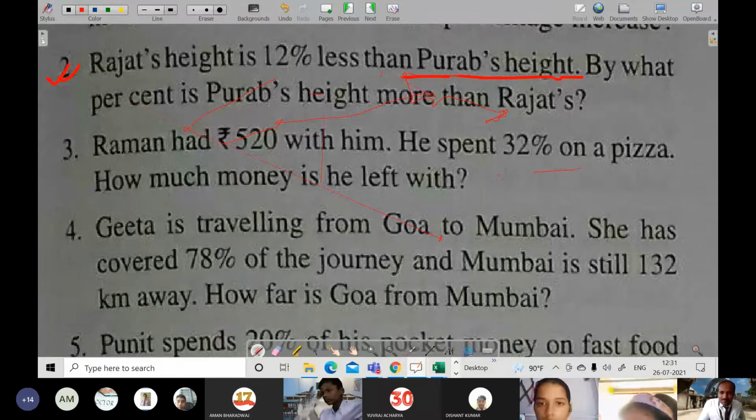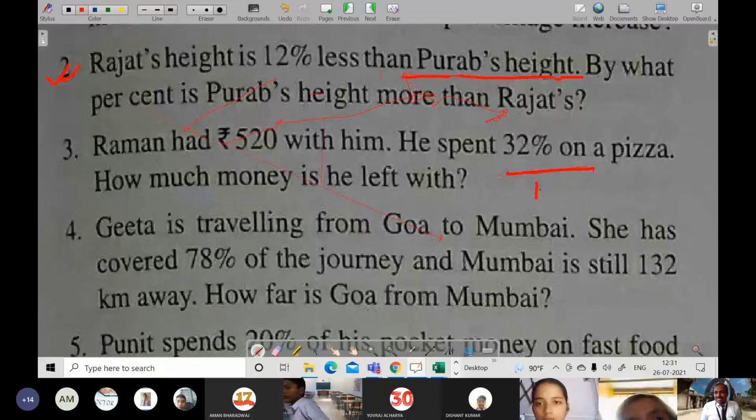Okay, writing I am getting a little difficulty. Sometimes it stops writing. So Rajat's height is 88x by 100, and Purab is 12x by 100 more.